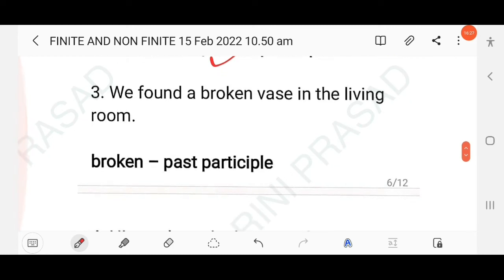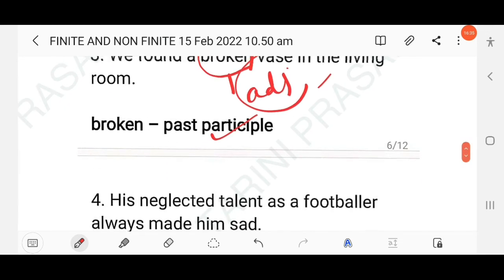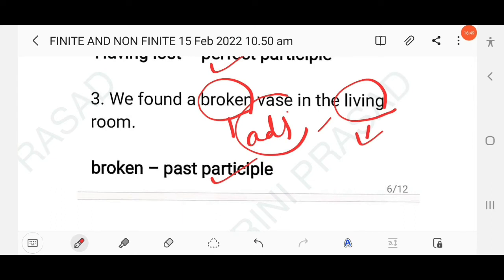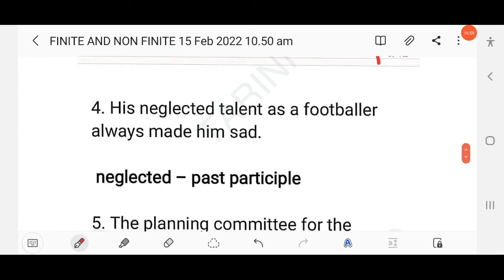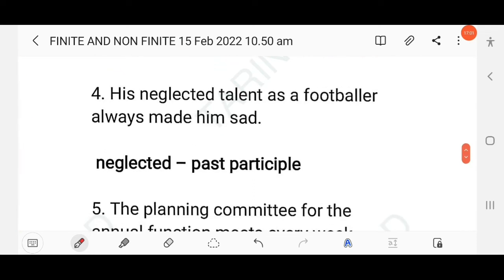Then next here, we found a broken vase. So you know broken, this is past participle used as an adjective, right? Adjective. So here another non-finite verb is also used, living. This is, you know, present participle. So you have to mention here living, present participle, right? Then next question here, his neglected talent as a football always made him sad. So neglected, yes, past participle, right?